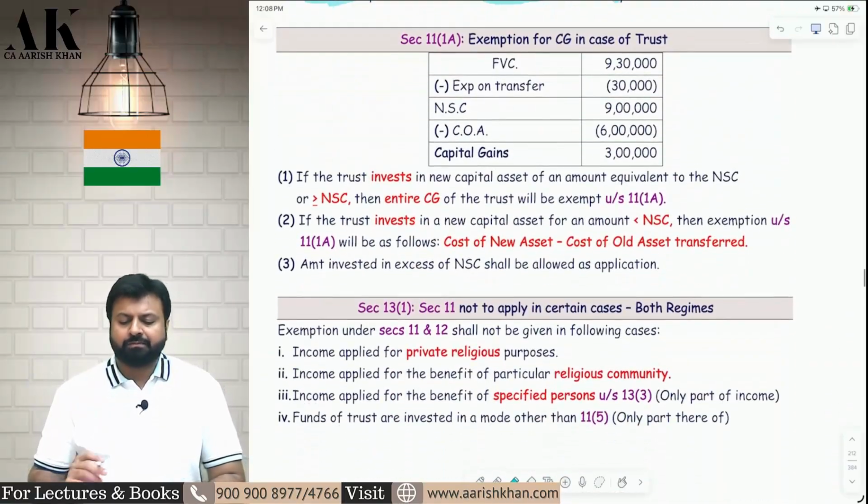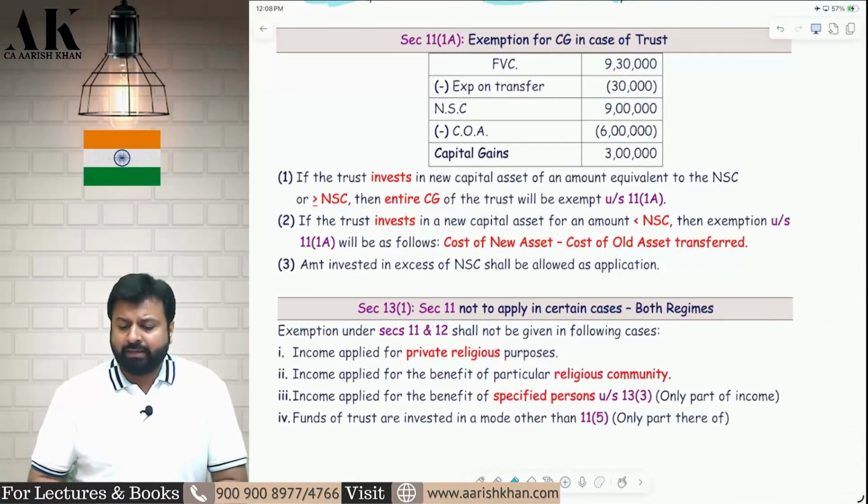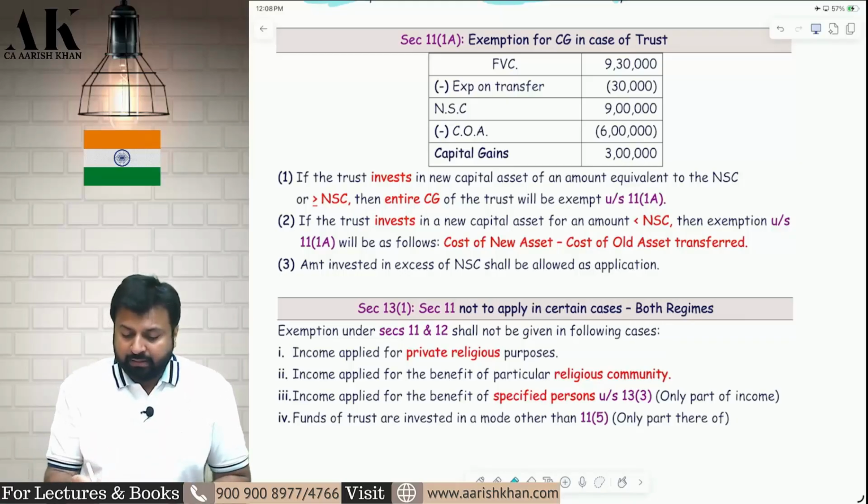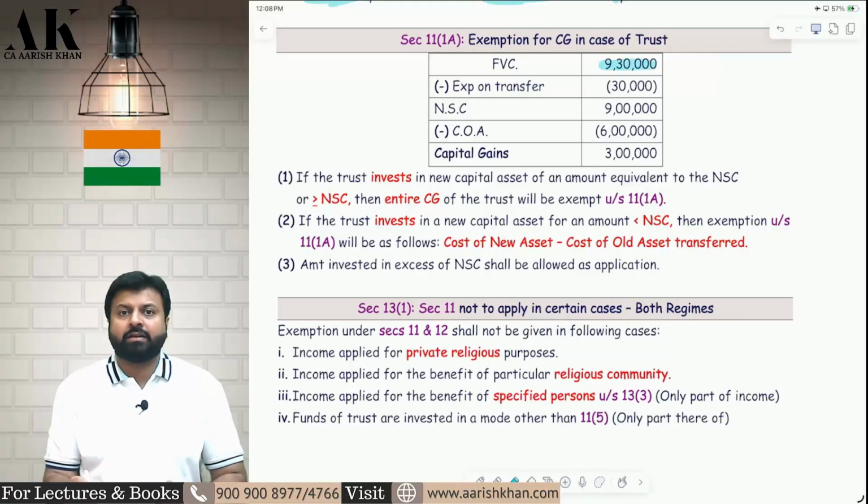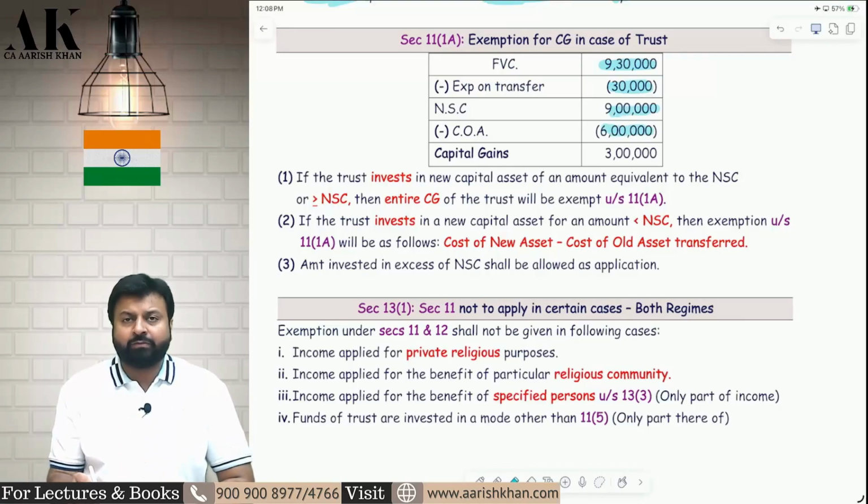Now let's talk about exemption for capital gains in case of trust. When can a trust claim exemptions in case of capital gains? Very simple. Let's take an example. The full value of consideration of the asset is 9,30,000. Expense on transfer is 30,000. Net consideration 9 lakh. Cost of acquisition of the asset is 6 lakh and capital gains is 3 lakh.